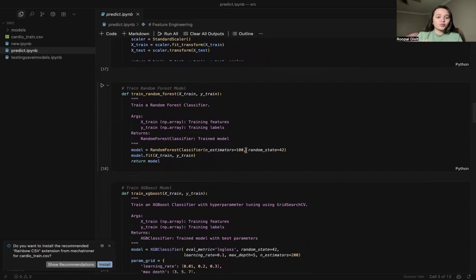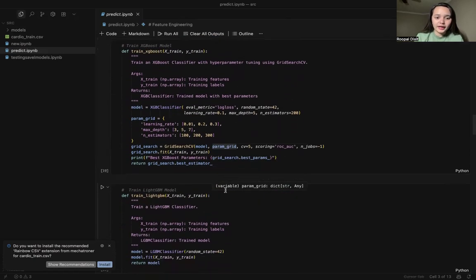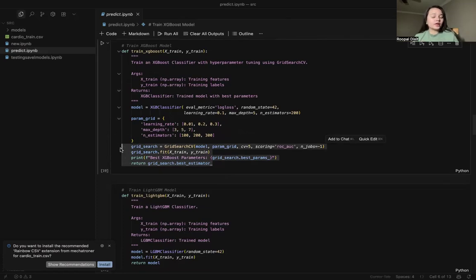Now there are different models that we're using. We are using the random forest classifier. We are training XGBoost, and using GridSearchCV, a fine-tuning algorithm, to tune the hyperparameters of XGBoost. We wanted to understand which parameters we can tune, like learning rate, max depth and n_estimators.